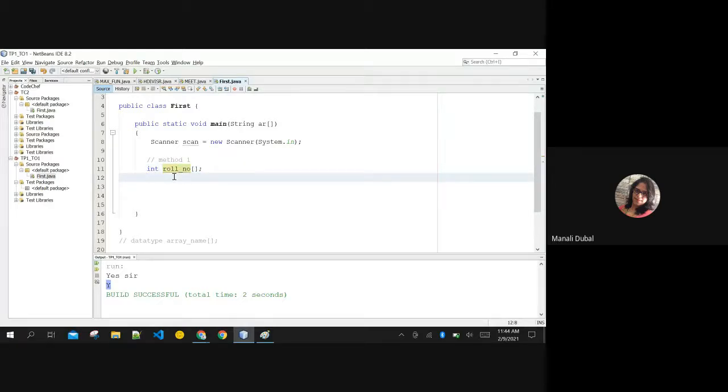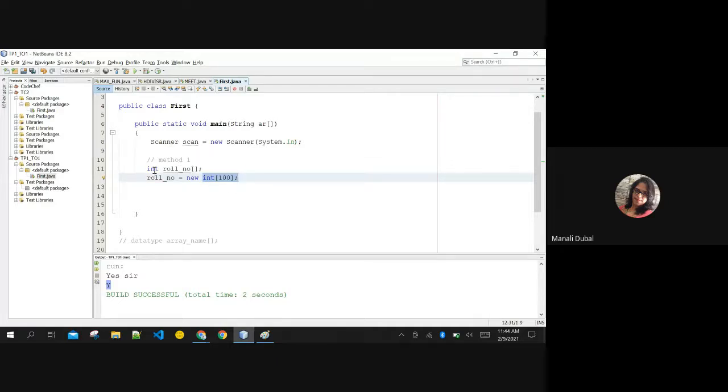But I want to allocate size to it, is equal to new. I want to allocate size for this integer type of array, and I want to allocate 100 as the size of the array. This means that roll number is going to be an array of type integer, and 100 integer blocks are assigned to this array.